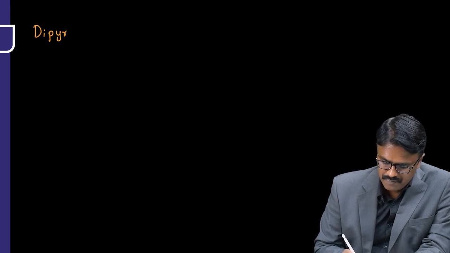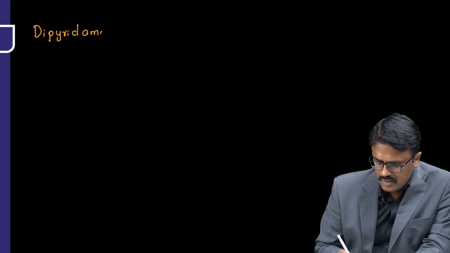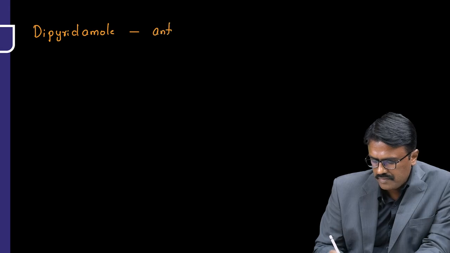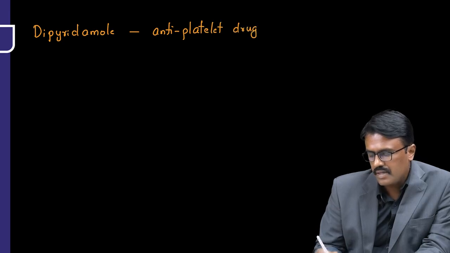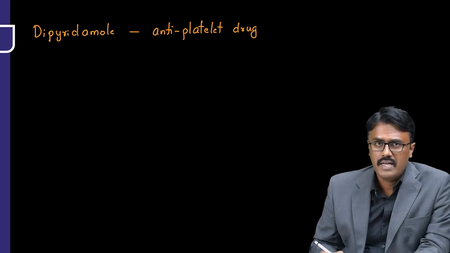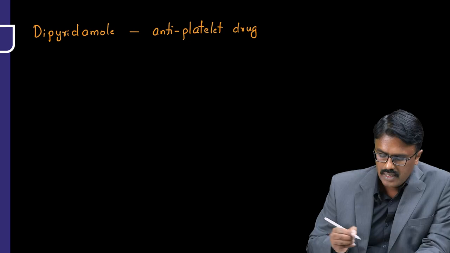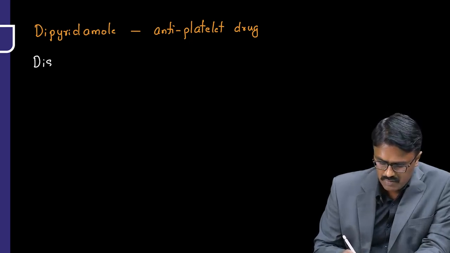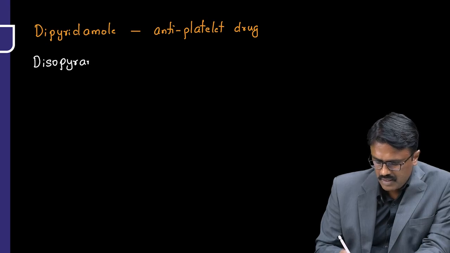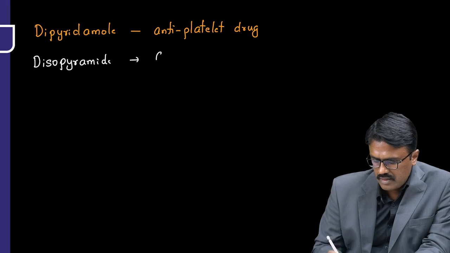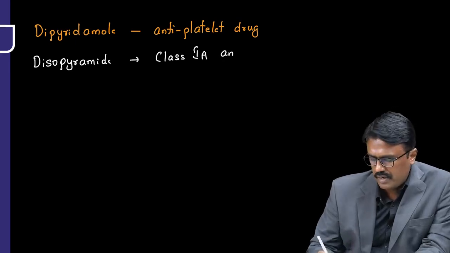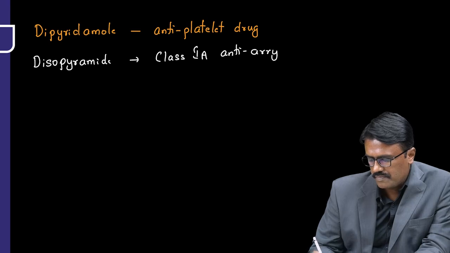Now moving on to another drug starting with D, that is called dipyridamole. Dipyridamole is an antiplatelet drug and it is known to produce coronary steal phenomenon. That's the reason we don't use it in prophylaxis of angina or in the management of MI, and it is only used for stroke prophylaxis. The high chance of confusion is with disopyramide. This drug disopyramide is a class 1A antiarrhythmic. So avoid these confusions.